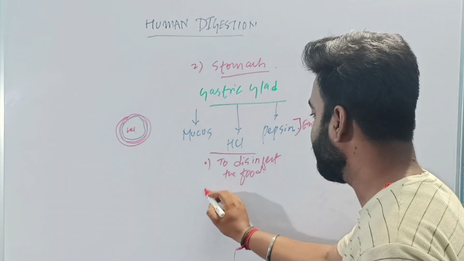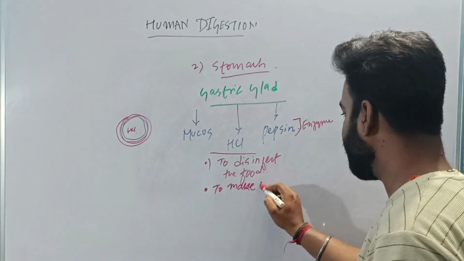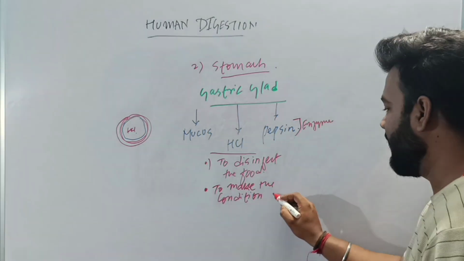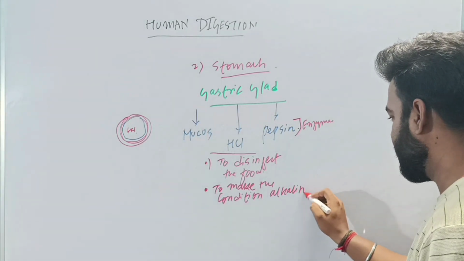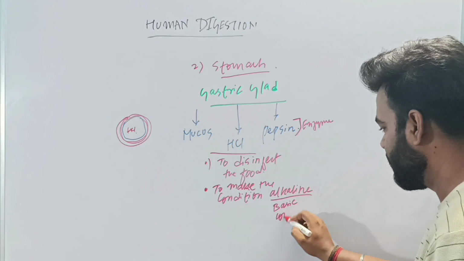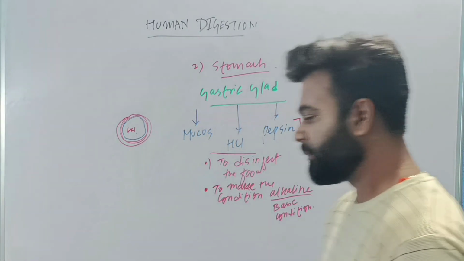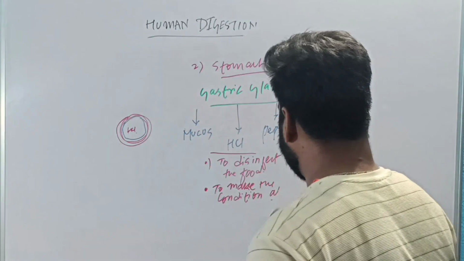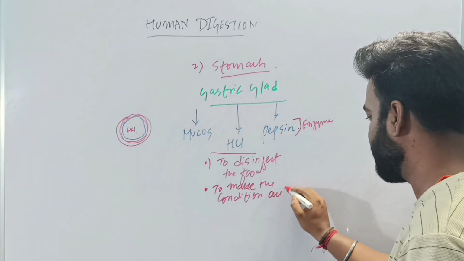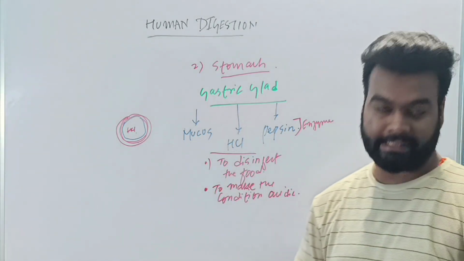And the second function of HCl is to make the condition acidic, not basic. Acidic condition. Understood? These are the two functions of your HCl.